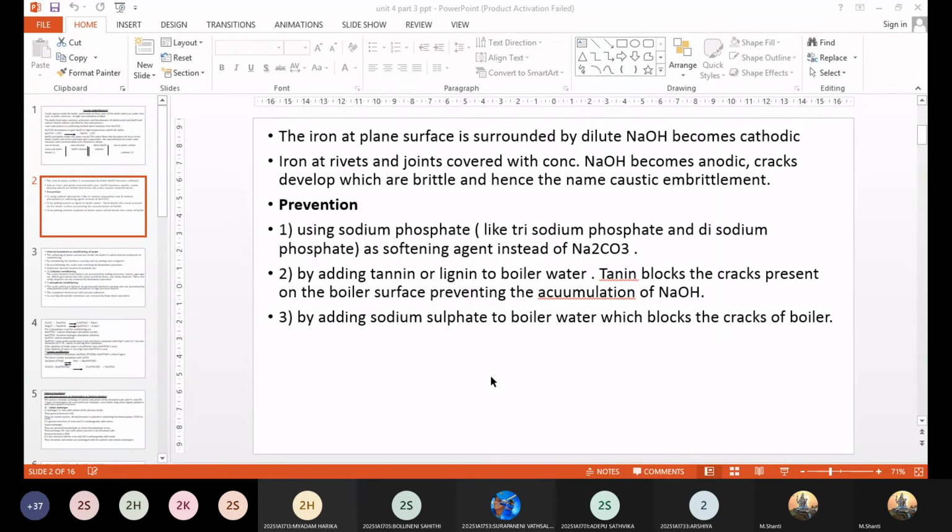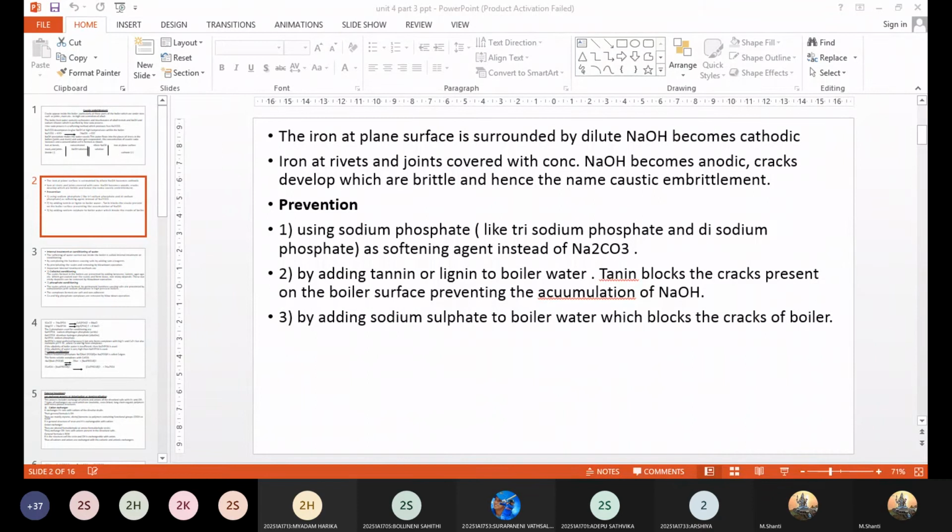Other ways are adding organic substances like tannins and lignins, and also adding sodium sulfate. We were talking about the cracked areas inside the boiler. Those cracks will be blocked by the addition of these substances, which prevents infiltration of the caustic soda solution into those areas, and thus you can avoid caustic embrittlement.